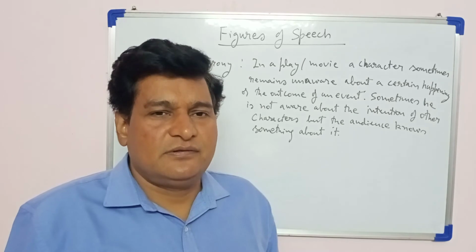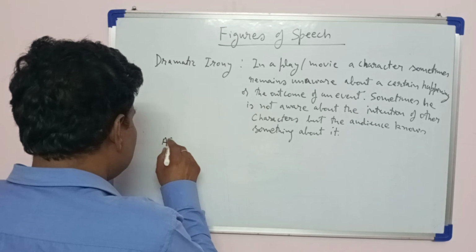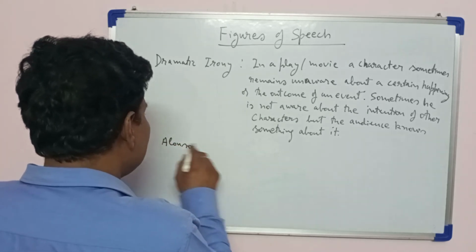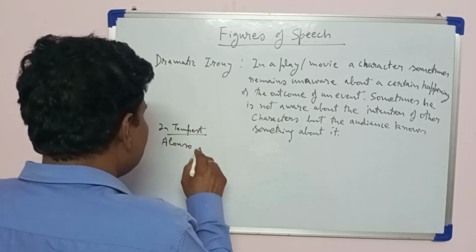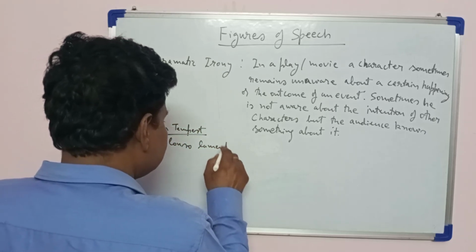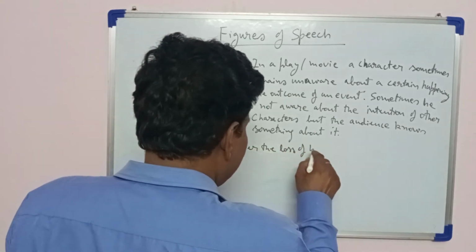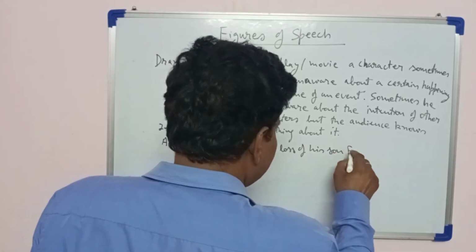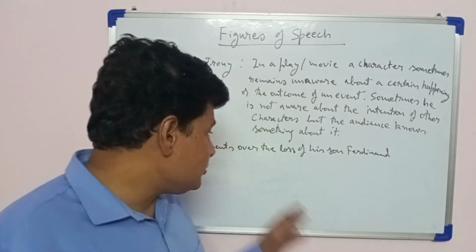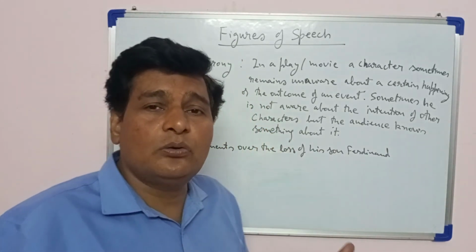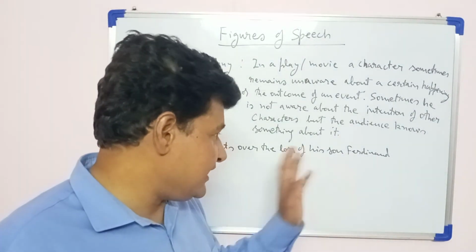In The Tempest, the Shakespearean play, Alonso laments over the loss of his son Ferdinand, and we, the audience, we, the readers, know that Ferdinand is alive.